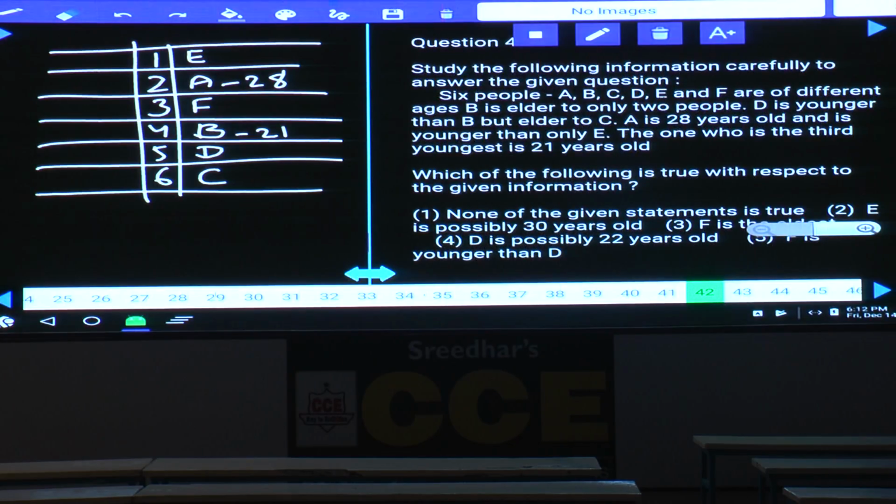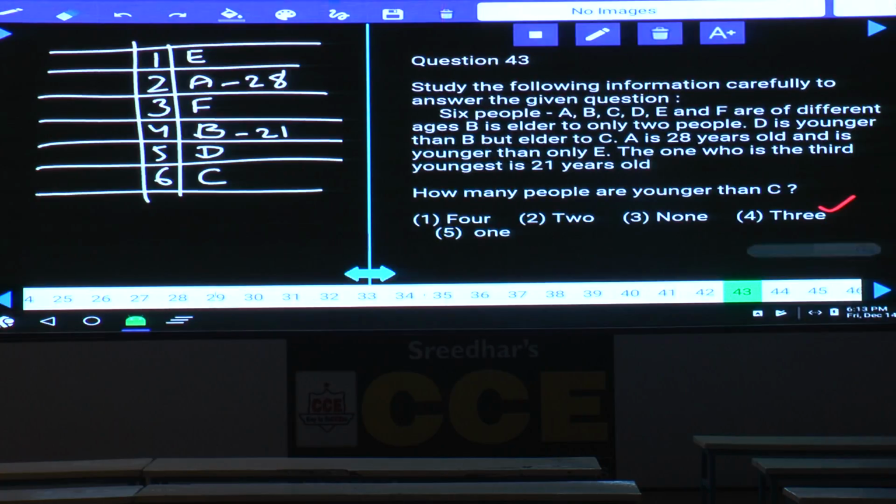Then 42, which of the following is true? With respect to the given information, E is possibly 30-year-old, yes, E can be 30 years old, choice 2. Then question number 43, how many people are younger than C? There is no one younger than C because C himself is the youngest among these 6.